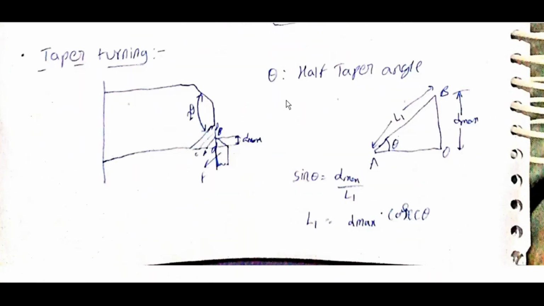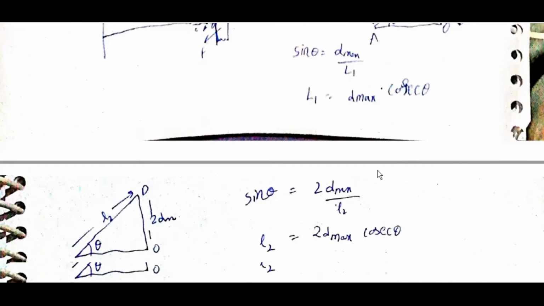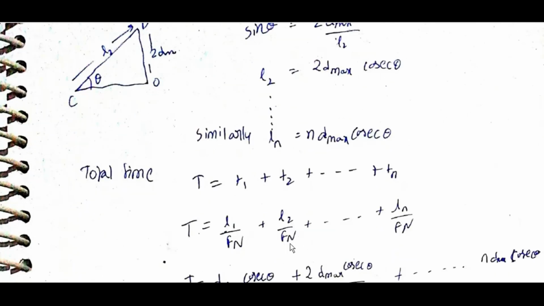Taper turning. Theta is the half taper angle, 2 theta the taper angle. Sin theta is equal to Dmax by L1, so L1 is equal to Dmax cosecant theta. Sin theta is equal to 2Dmax by L2, so L2 is equal to 2Dmax cosecant theta. Similarly, Ln is equal to n Dmax cosecant theta.